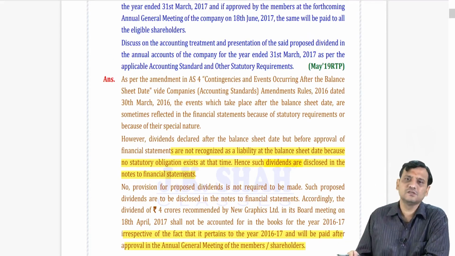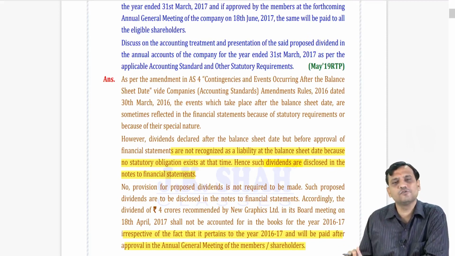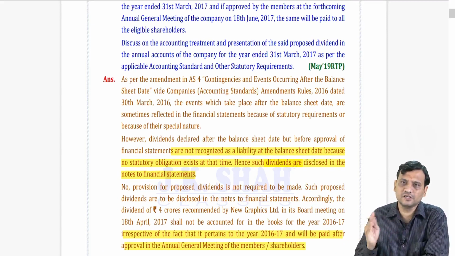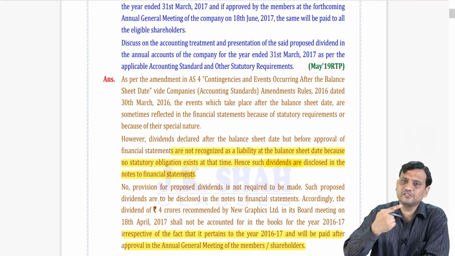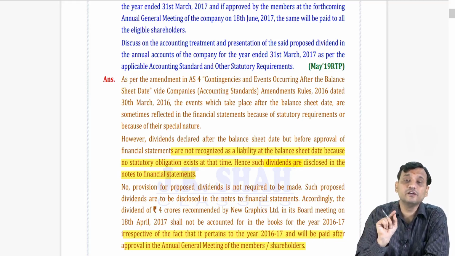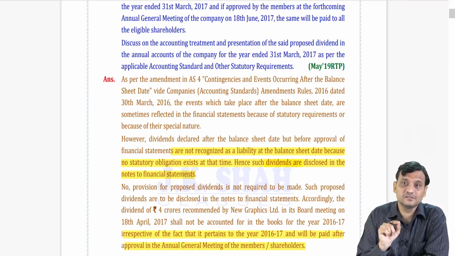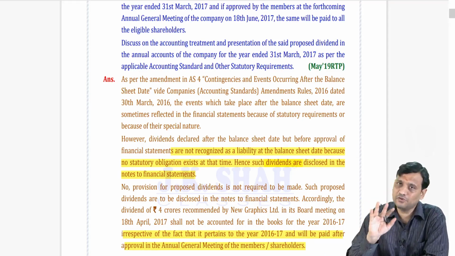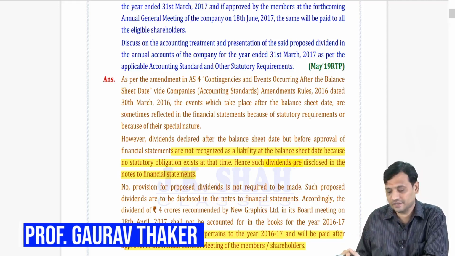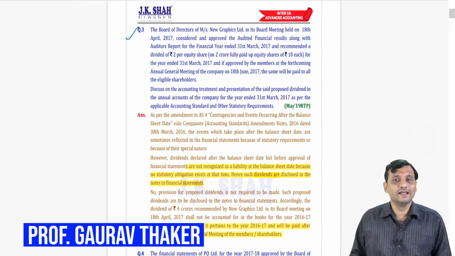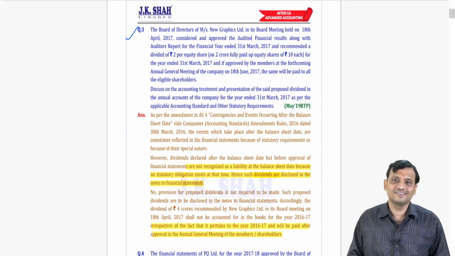So my dear students, this is the gist of our AS 4. The only thing you have to remember is adjusting, non-adjusting. Adjusting: make changes in financial statements. Non-adjusting: only disclosure. Adjusting: if the conditions for the occurrence of that event were there on the balance sheet date. The event occurs and you say, okay sir, the condition was there on the balance sheet date. Okay my dear students, so let me end accounting standard 4 and start with another accounting standard. Thank you very much.